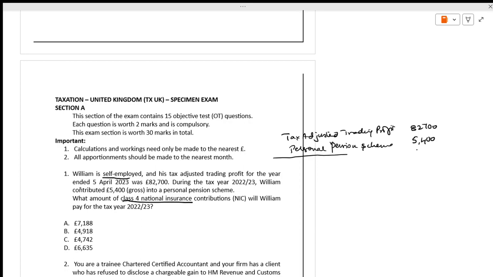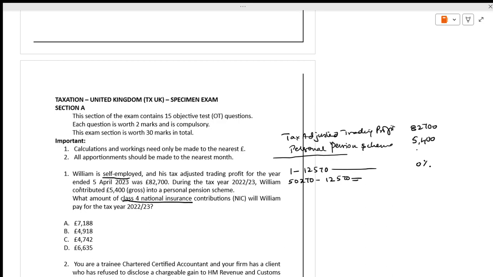Class 4 says specifically: 1 to 12,570 is at 0%, nil. Next, what is the second band? It is 12,570 to 50,270.